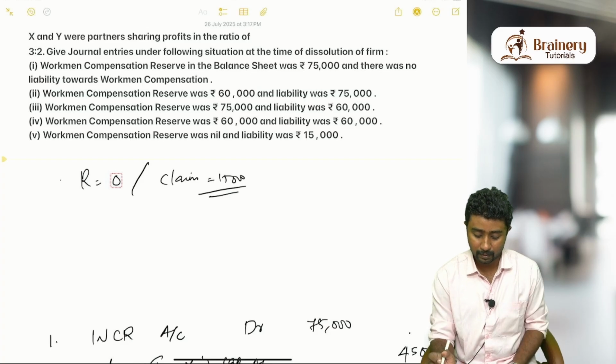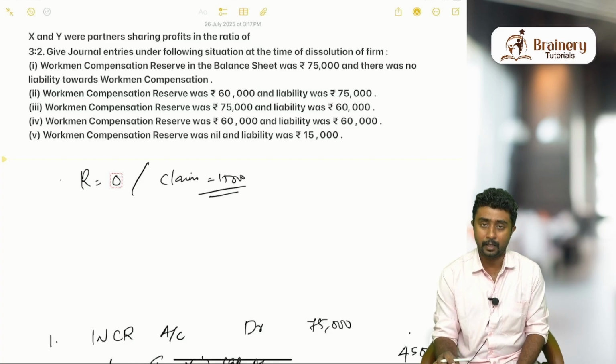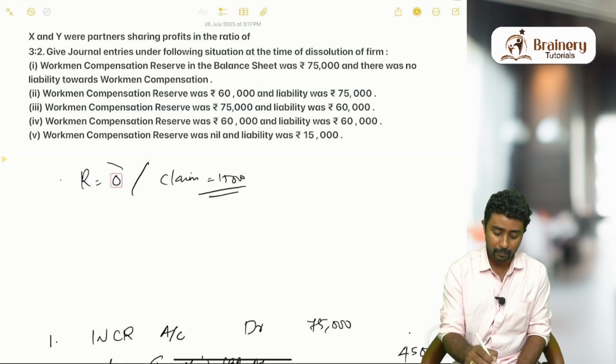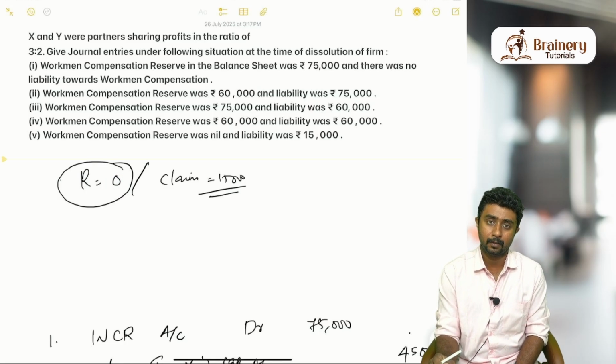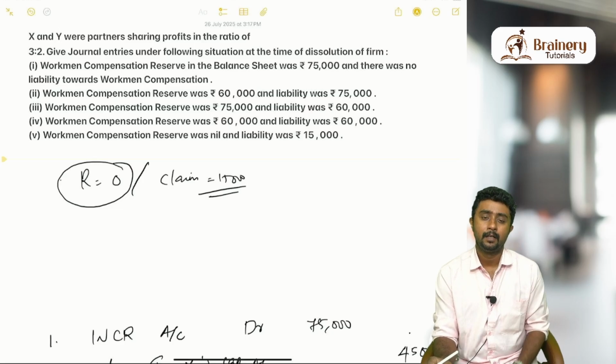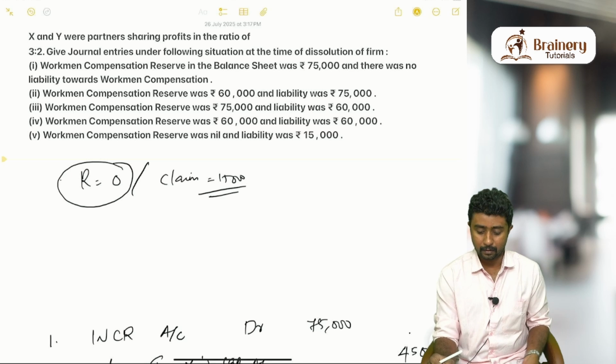Liability against workmen compensation is 15,000. As reserve is 0, should we transfer the reserve? Reserve is nil or 0 means in the given balance sheet there is no reserve. So we should not transfer.